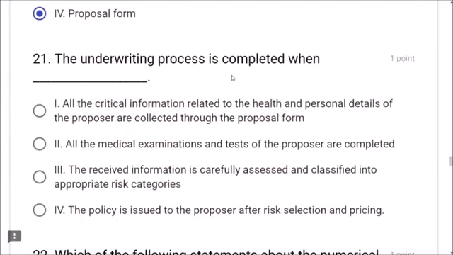Question number 21. The underwriting process is completed when, what is underwriter will do? When the received information is carefully assessed and classified into appropriate risk categories is known as underwriting process. All the critical information, all the medical examination, the policy is issued? No. The answer is the received information is carefully assessed and classified into appropriate risk categories. Then the underwriter job ends.